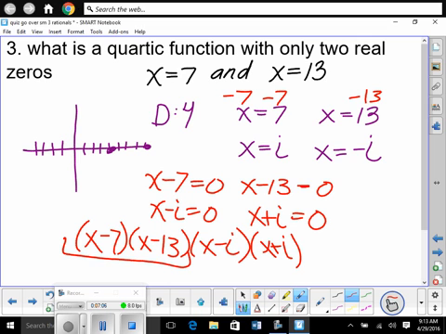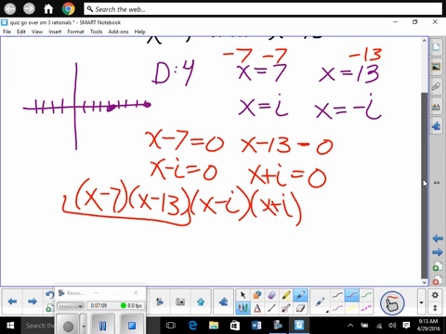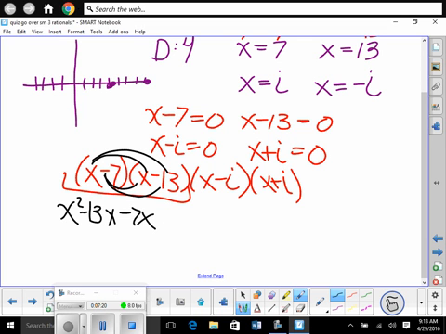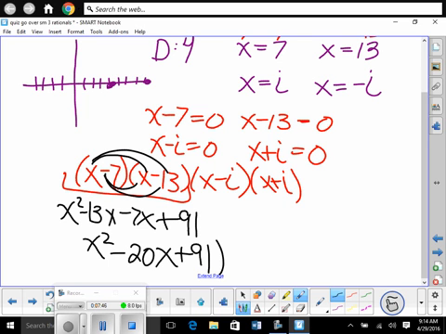Then we multiply these two together. A lot of you weren't able to multiply those two together correctly. So that's x squared minus 13x minus 7x plus, what do we get here? 7 times 13. 91. Yeah, 91. So let's combine like terms. x squared minus 20x plus 91. That would be a quadratic function, right? So if this would have been quadratic, that would have been our answer, right, everyone? Right? Okay.